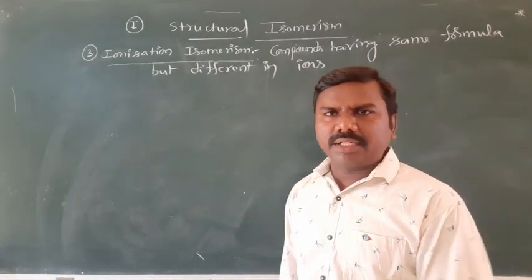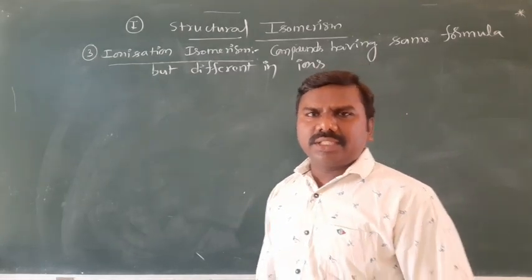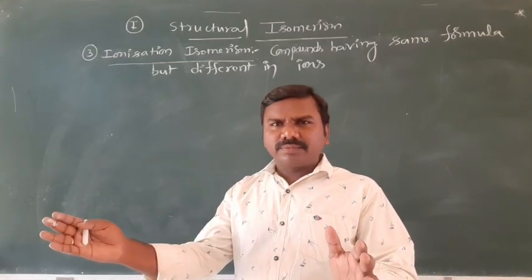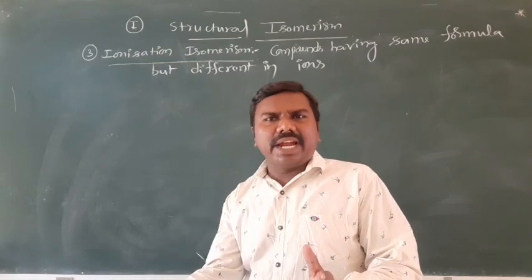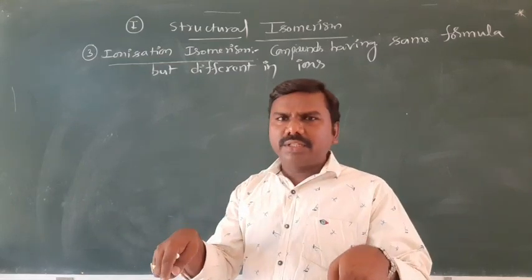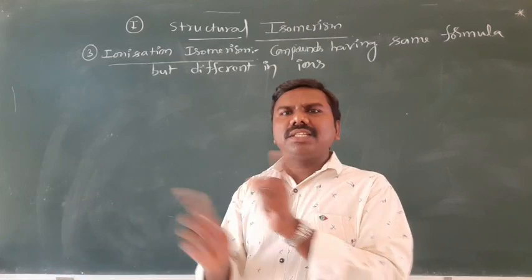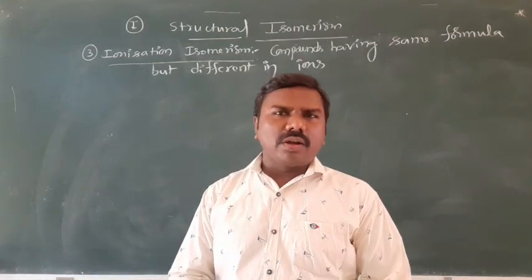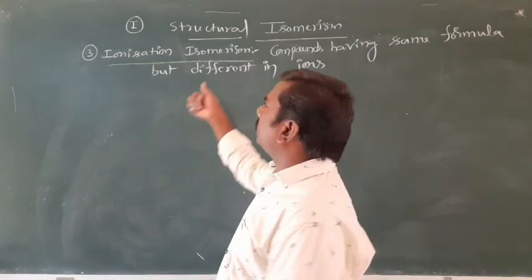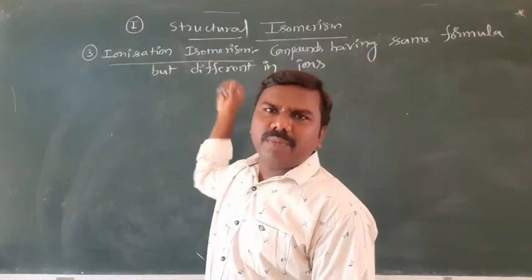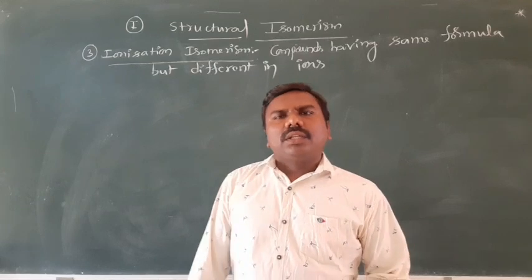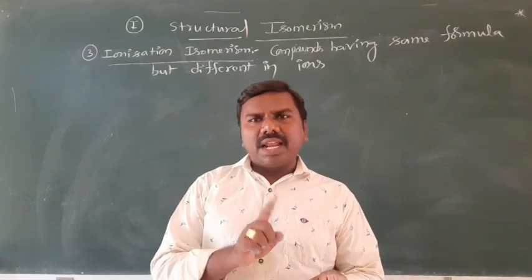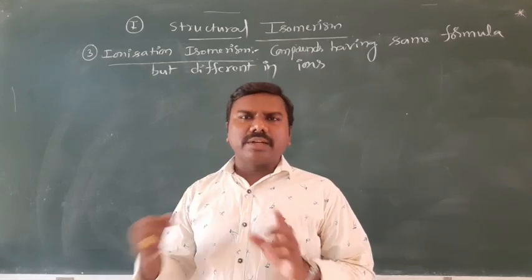We can continue like that. In such cases, the condition is that a counter ion must be there, an outside ion that exchanges with a ligand of the coordination entity. It means we need a counter ion to exhibit this isomerism. The counter ion becomes ligand, and the ligand becomes counter ion.